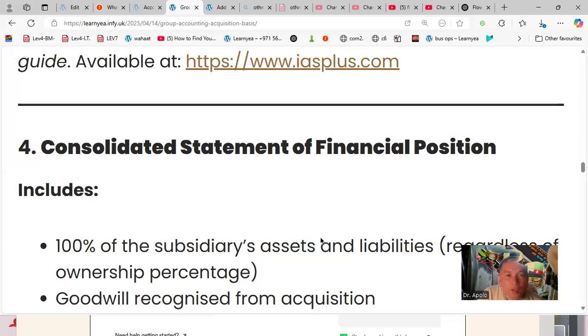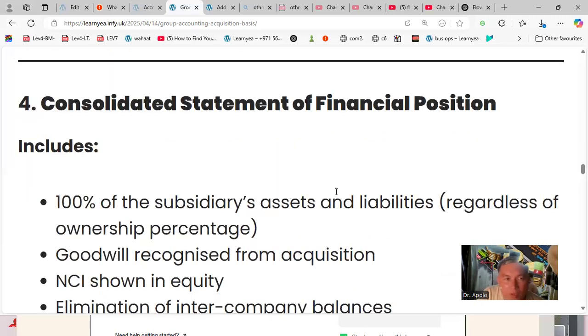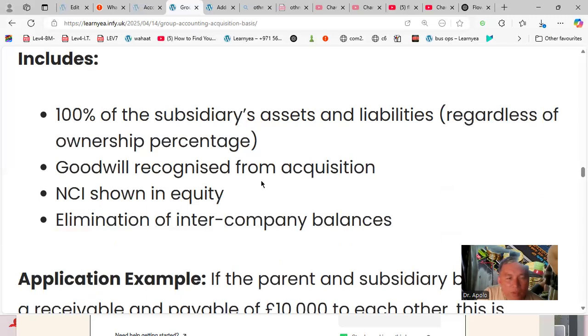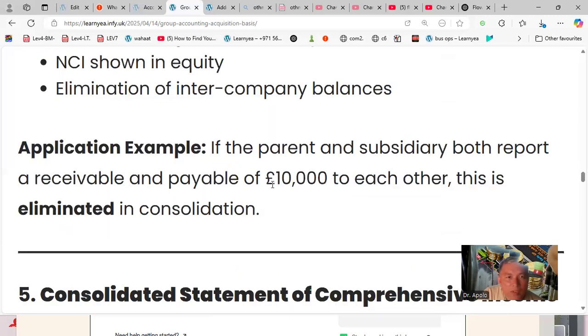Reporting: the consolidated statement of financial position includes 100% of subsidiary assets and liabilities, regardless of ownership percentage. Goodwill recognized from acquisition and NCI are shown, along with elimination of intercompany balances. Application example: if the parent and subsidiary both report a receivable and payable of 10,000 to each other, this is eliminated in consolidation.